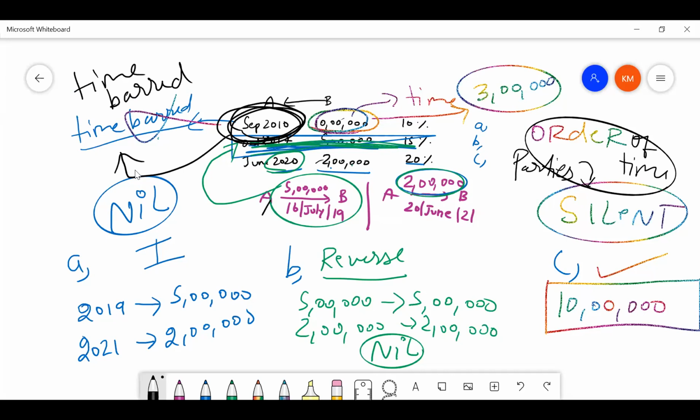The first repayment 5 lakhs will be adjusted against this 10 lakhs. Therefore, 10 lakhs will become 5 lakhs. Again in 2021, this 2 lakhs will be adjusted against this 10 lakhs. So 5 lakhs will become 3 lakhs. Total outstanding end of the year will be 3 lakhs plus 5 lakhs plus 2 lakhs. 5, 6, 7, 8, 9, 10. It will be 10 lakhs will be your amount that is outstanding.